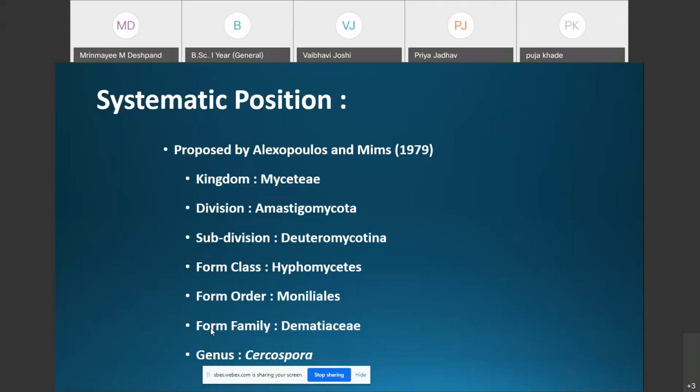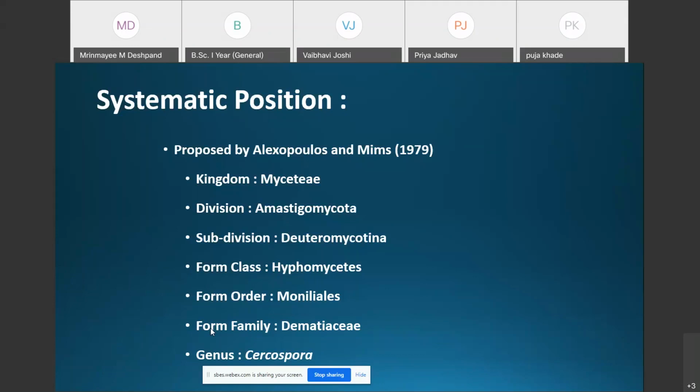This subdivision Deuteromycotina includes about 600 genera and over 20,000 species. They show resemblances with the members of the Ascomycotina and the Basidiomycotina.